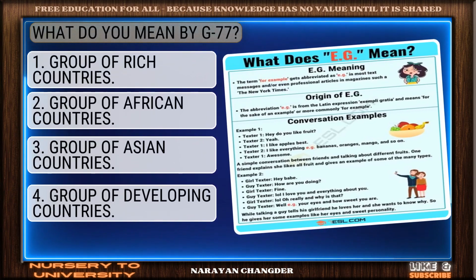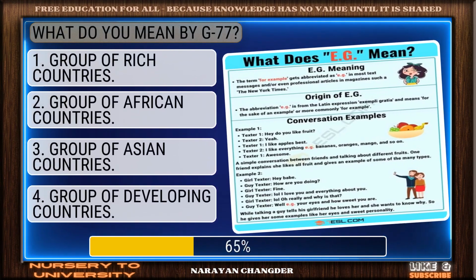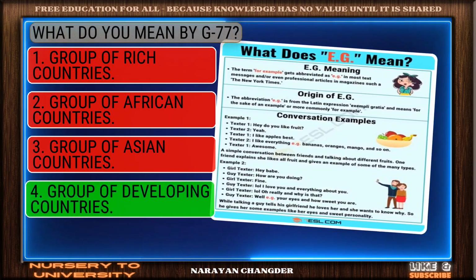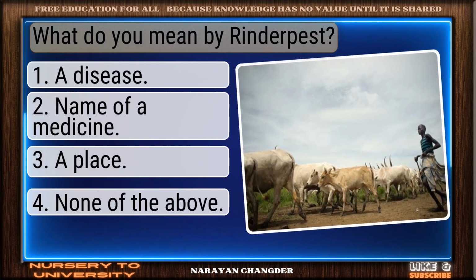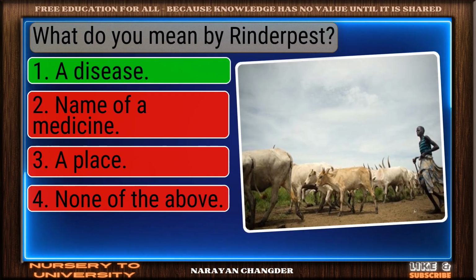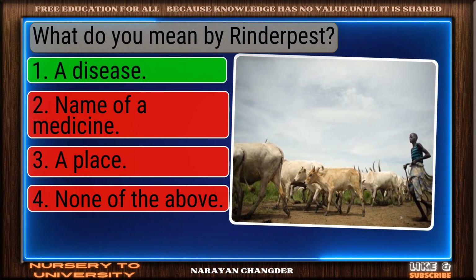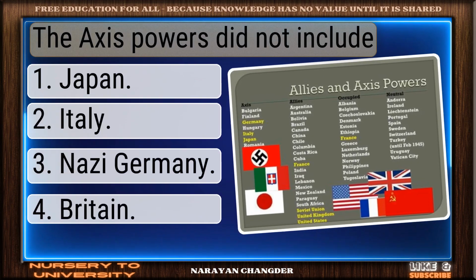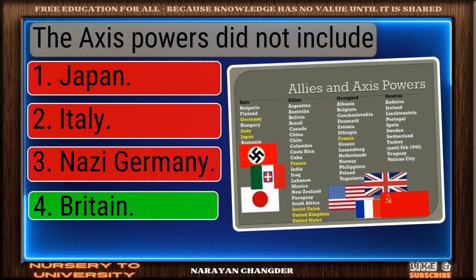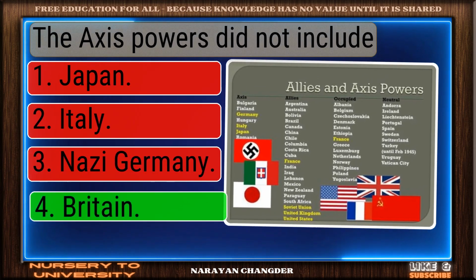What do you mean by G77? You chose group of developing countries? Correct. What do you mean by Rinderpest? Exactly. A disease makes sense. The Axis powers did not include. Nicely done. Britain is solid.